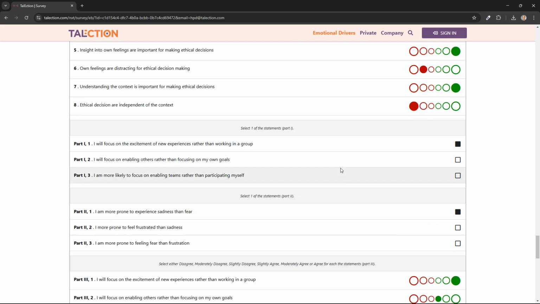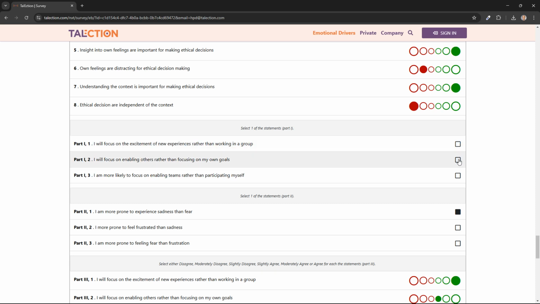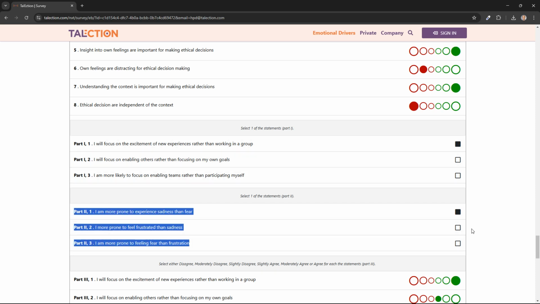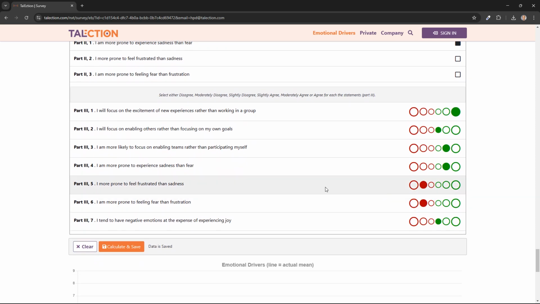And then towards the end you have 2 other groups where you are selecting 1 out of 3 options. Just deselect by clicking and select another one. And then this is also the same thing. 3 options, select one of those 3 options. And then the last section is the normal disagree to agree.